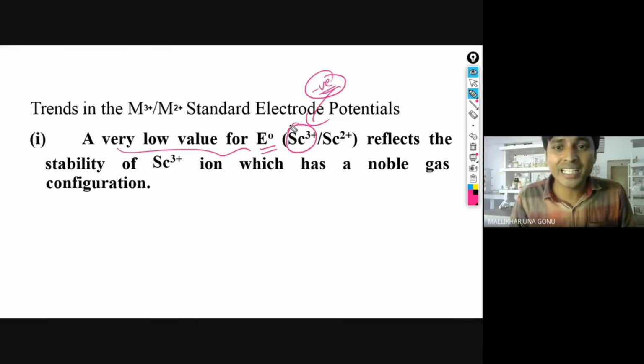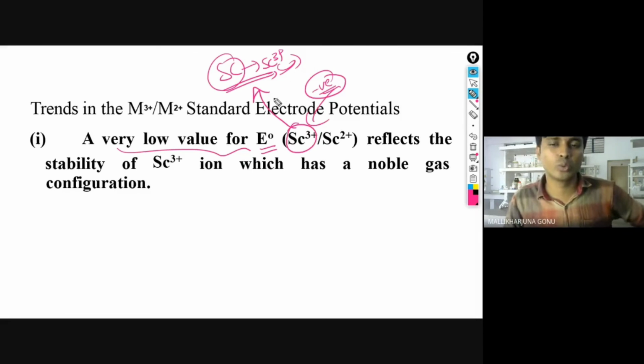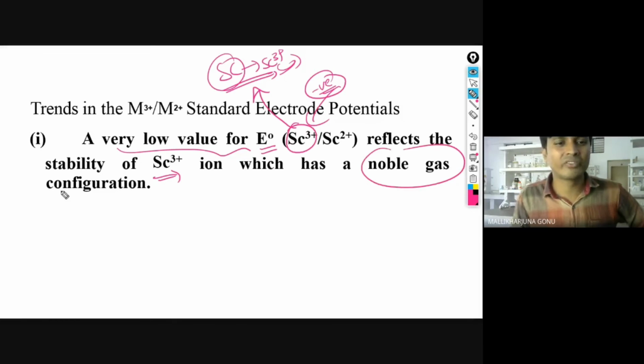So this means that scandium is the more reducing agent. Scandium is a good reducing agent by giving 3 electrons; it can easily convert into Sc3+. That can give electrons to reduce the other ones, whoever they are. This reflects the stability of the Sc3+ ion, which has a noble gas configuration. Why is it so?